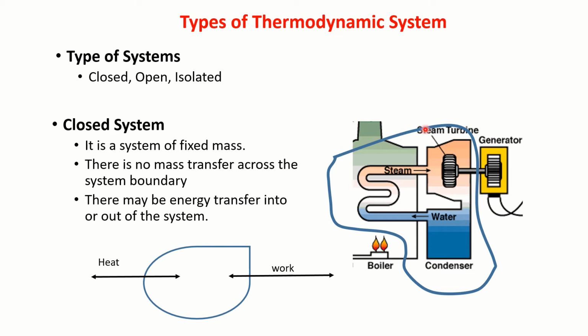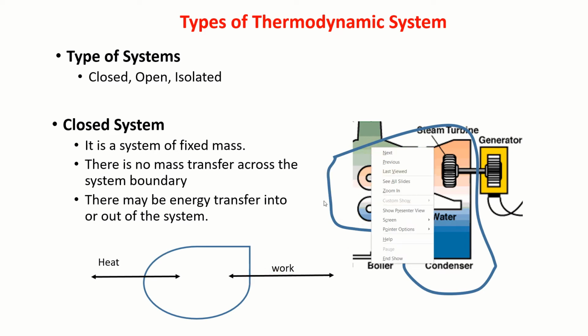Now here you can see this is the boundary of the system I have put. No mass is entering into the system or leaving the system. But heat is crossing and entering into the system, and work is crossing and getting out of the system. So there is no mass transfer across the system boundary. There may be energy transfer into or out of the system. That is, heat is entering over here, work is going out here. So there is heat interaction and work interaction. Such a system we call a closed system. It is a system of fixed mass.